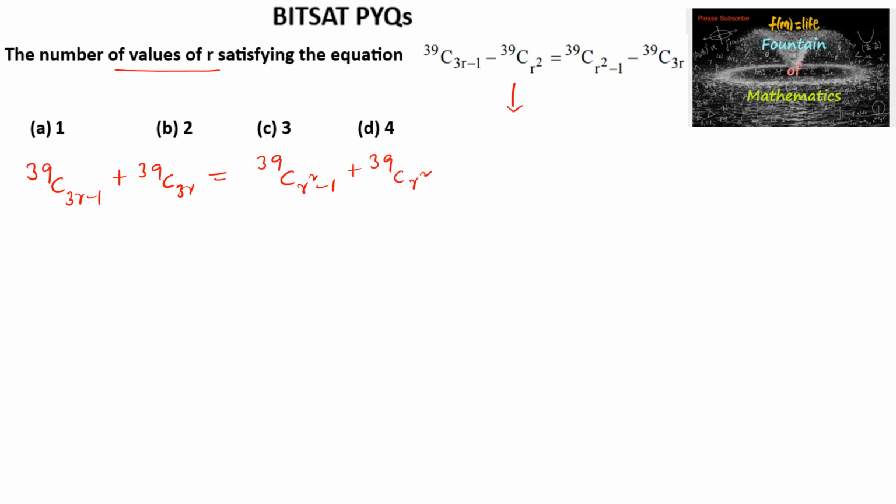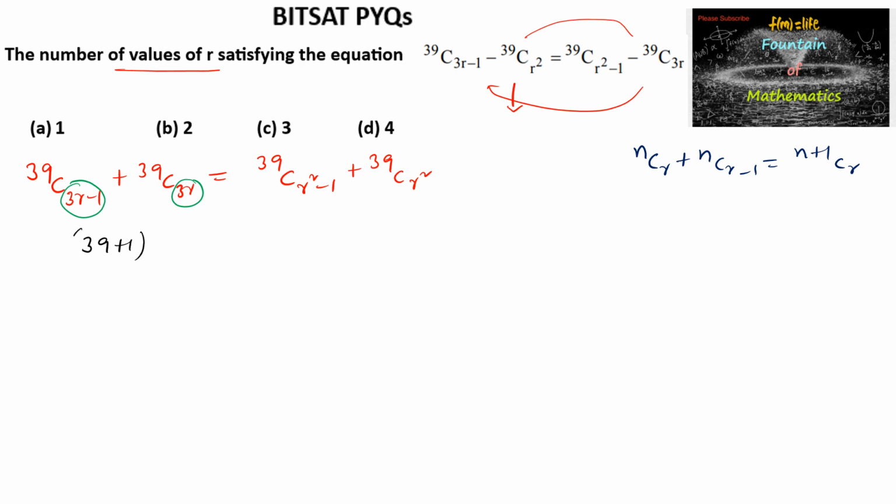So by rearranging the terms here, we know the property nCr plus nC(r minus 1) is equal to (n plus 1)Cr. So here we can say that 39C(3r) and 39C(3r minus 1) can be written as (39 plus 1)C(3r), which is equal to, similarly here also, nCr plus nC(r minus 1), that is r square minus 1, so we can write (39 plus 1)C(r square).